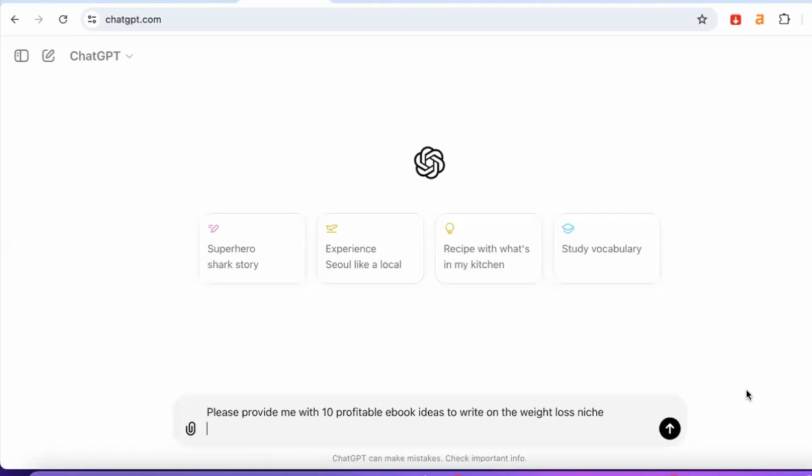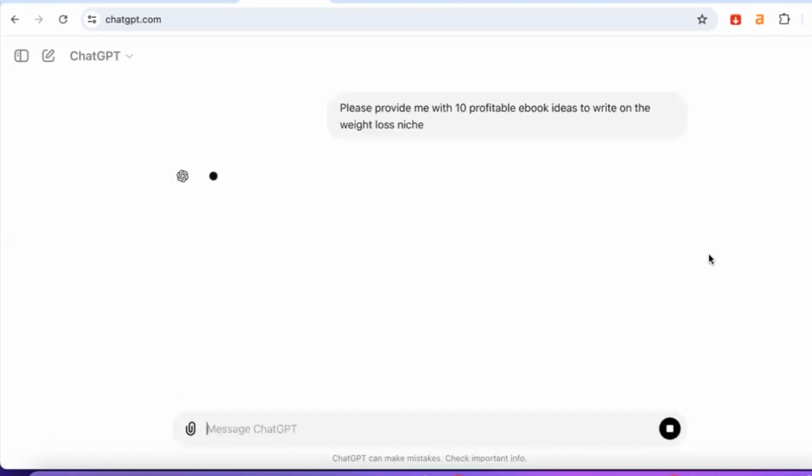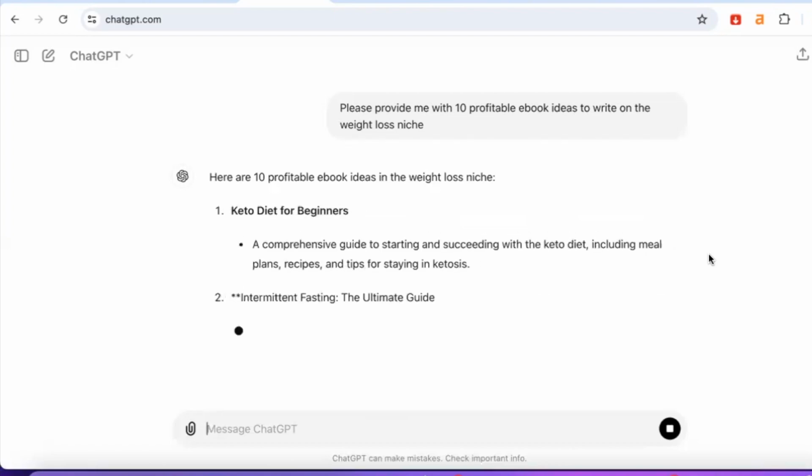If you want to do something in the wealth niche, parenting niche, whatever the case may be, you can just change that to your niche. So please provide me with 10 profitable ebook ideas to write on the weight loss niche. So I'm going to let ChatGPT give me some profitable ideas that I could potentially write my book around.